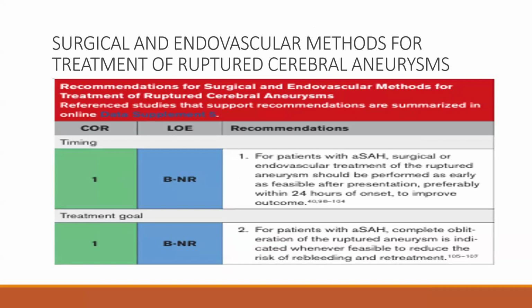For patients with aneurysmal SAH, complete obliteration of the ruptured aneurysm is indicated whenever feasible to reduce the risk of bleeding and retreatment. Again, this has class of recommendation 1, level of evidence B.